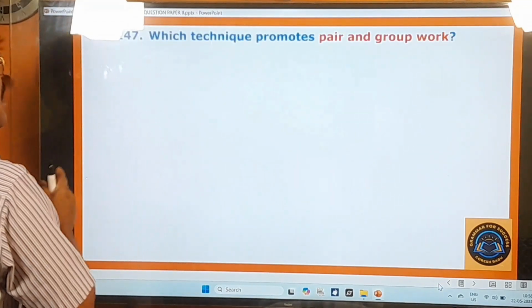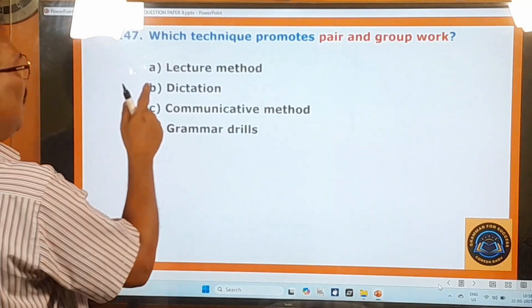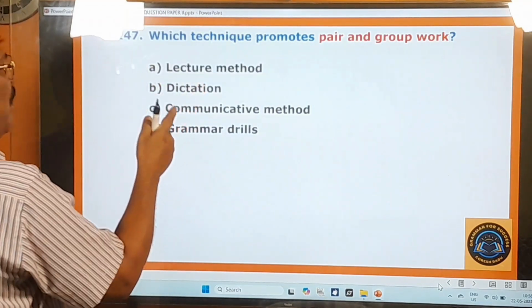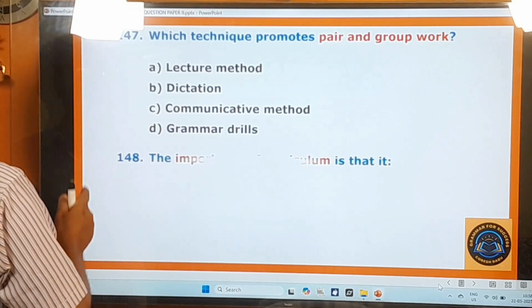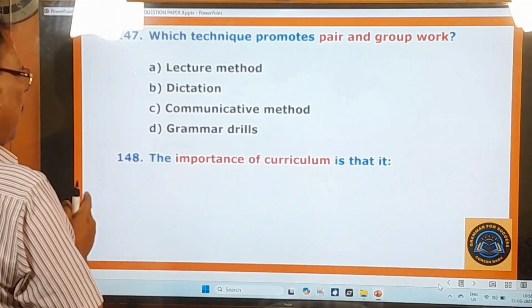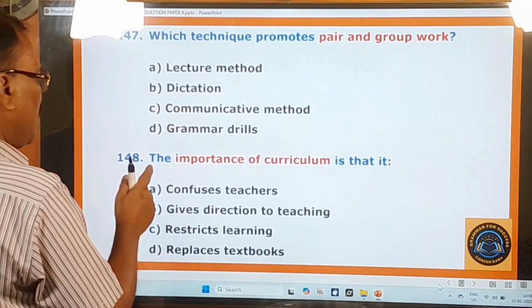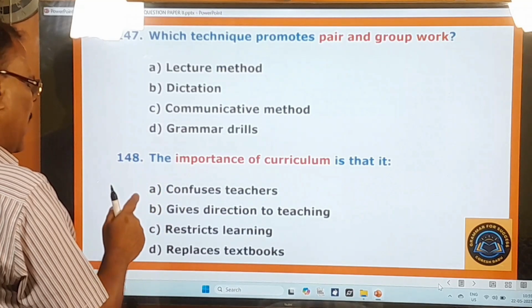Which technique promotes pair and group work? Lecture method, dictation, communicative method, grammar drills. 148th question. The importance of curriculum is that it confuses teachers, gives direction to teaching, restricts learning, replaces textbooks.